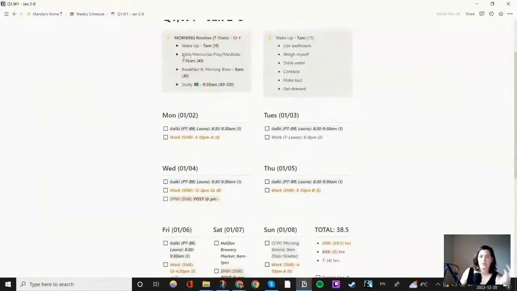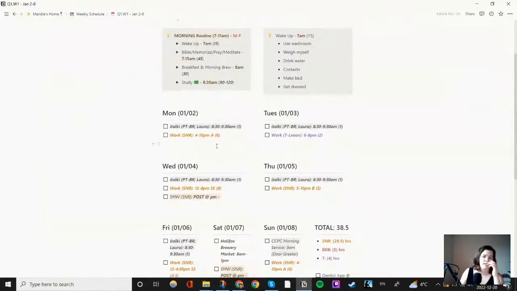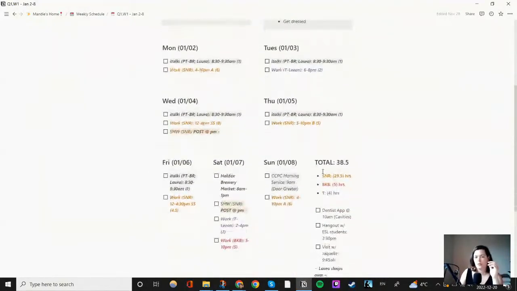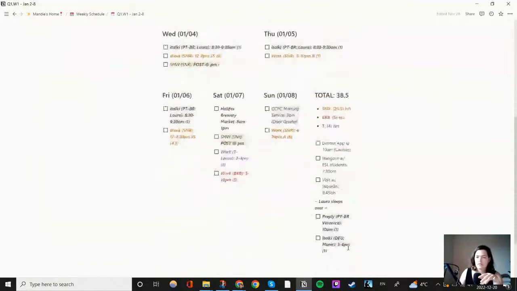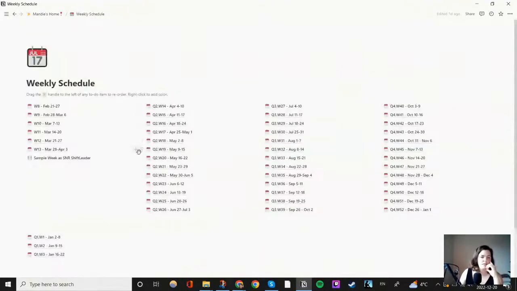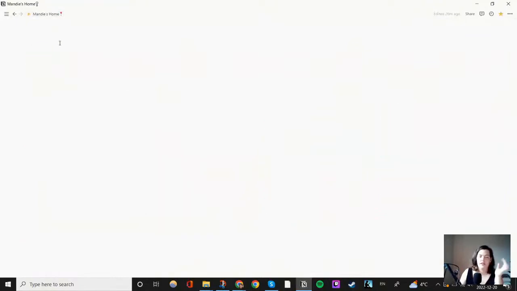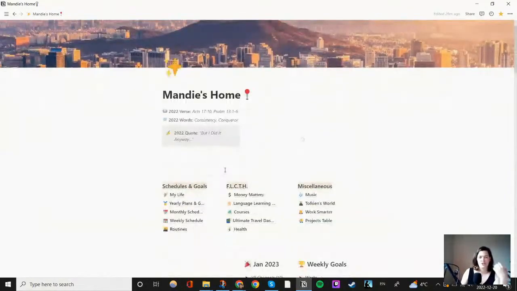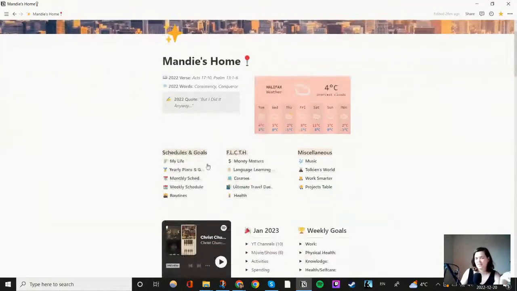Then yeah, there's just basically some random scheduling ideas, and then just when I have lessons, when I'm at work, different things I'm doing at different times. So that's just the system that I like to use. And then I just use it every week. I found that's the most efficient for me and my brain, which is nice.